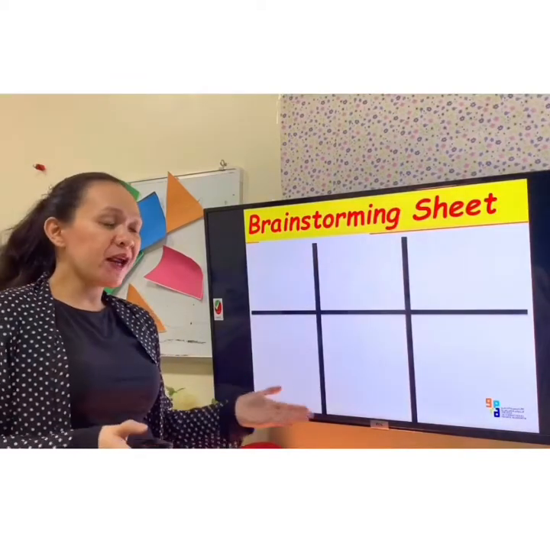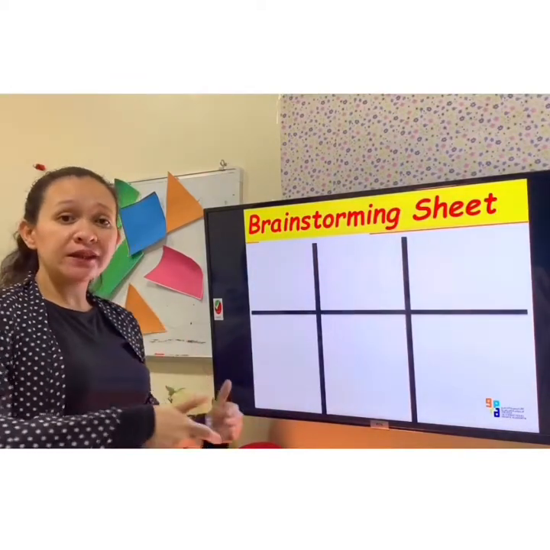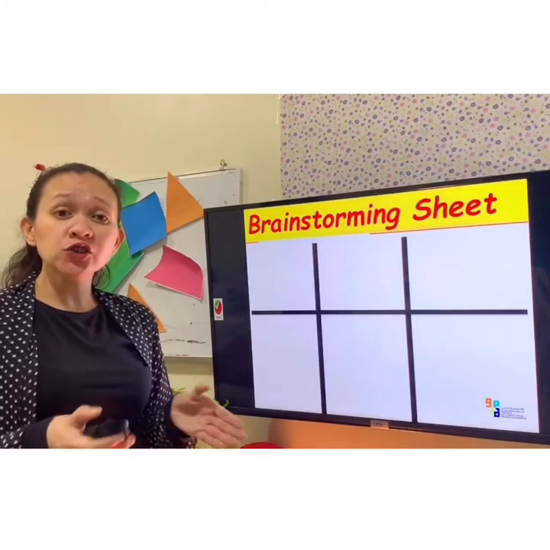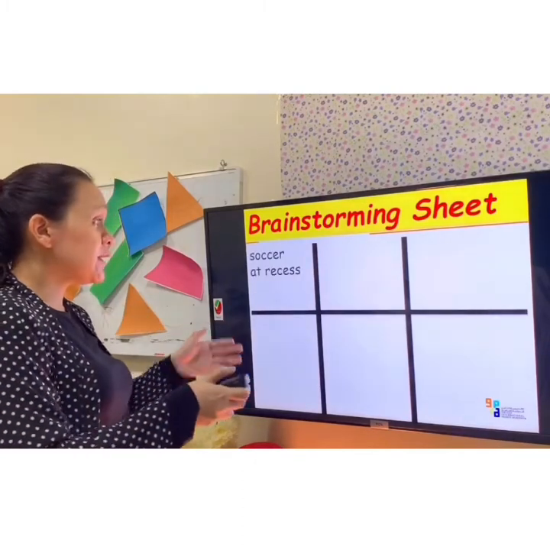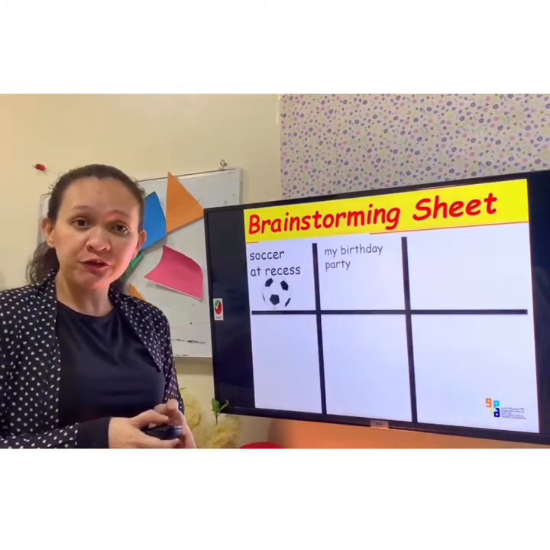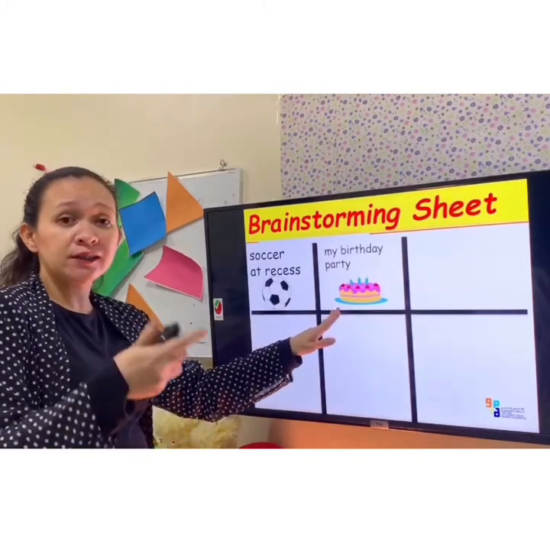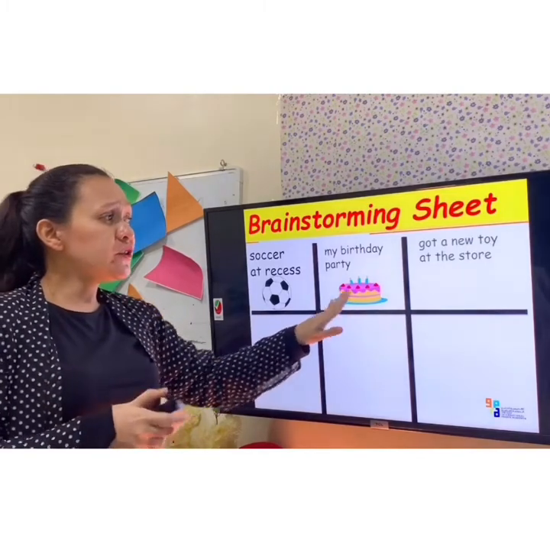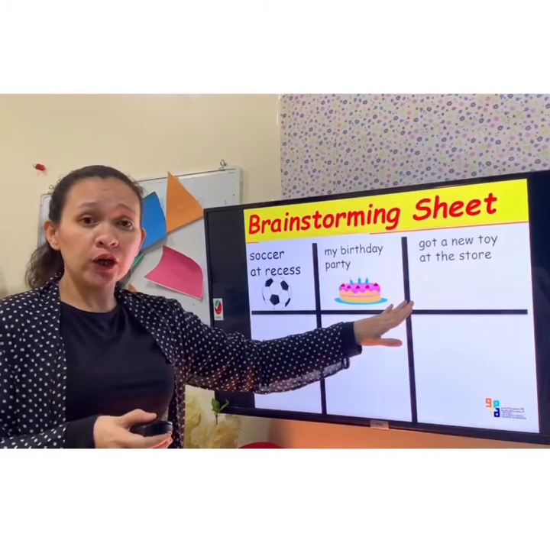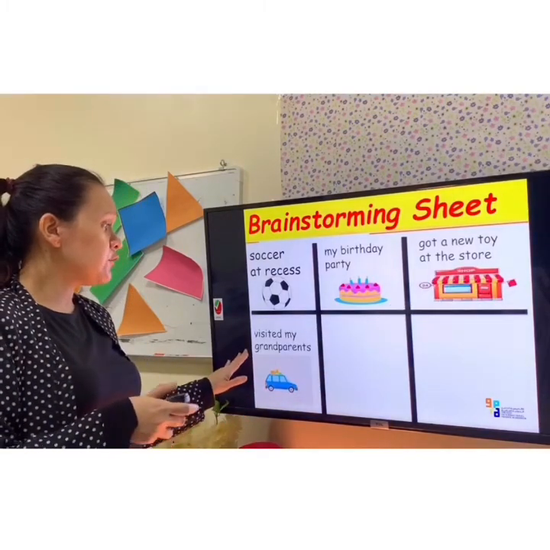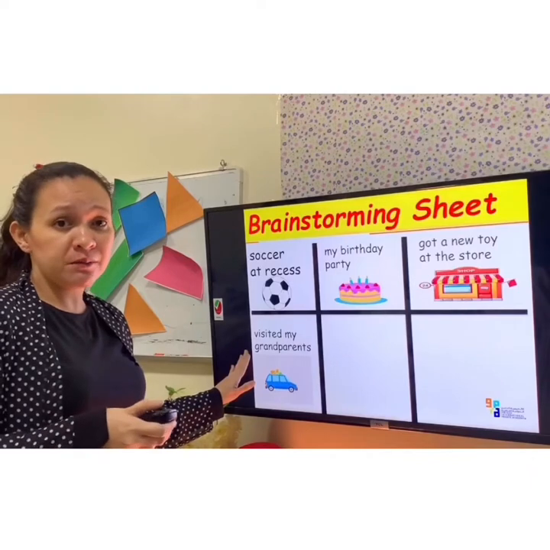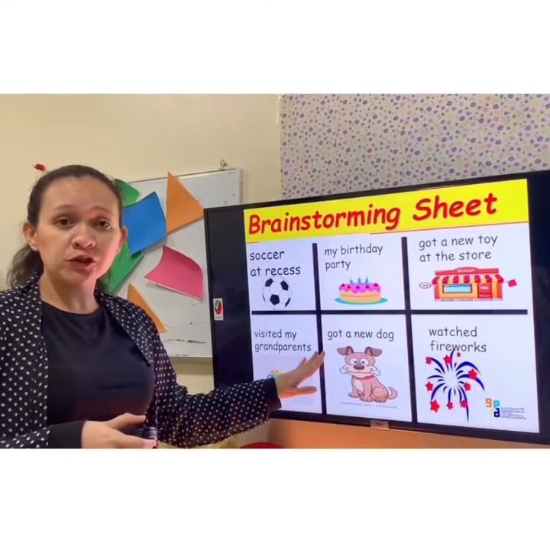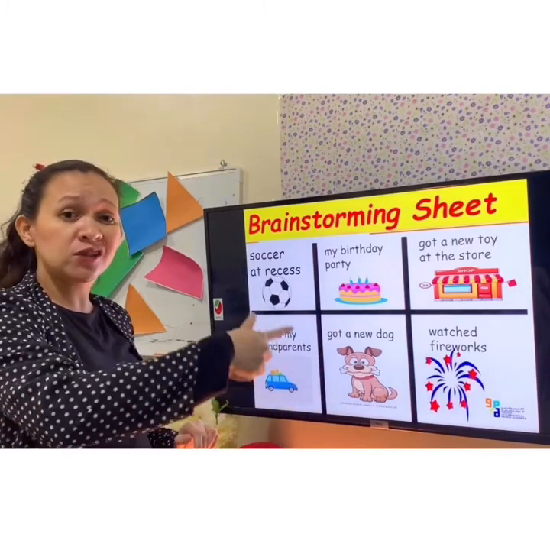I have here a brainstorming sheet. We are going to write here all the topics that you wanted to write. For example, for today, you wanted to share your experience about when you are playing soccer during break time together with your friends. Or maybe you wanted to share your experience when you had your birthday party last year. Or maybe when you got a new toy at the store. Or you wanted to share your experience when you visited your grandparents together with your family. Or when you got a new dog. Lastly, when you watch fireworks. So we have already the 6 topics that you wanted to write.